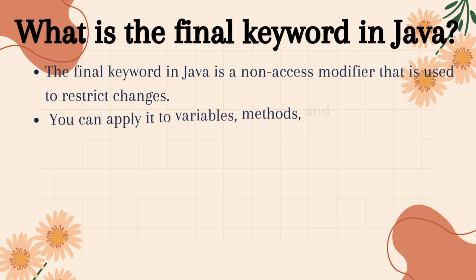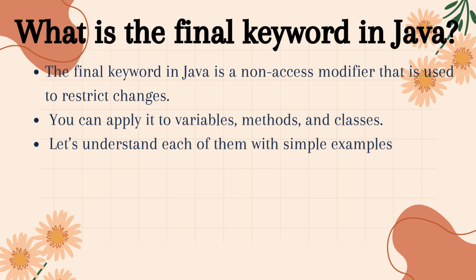The final keyword in Java is a non-access modifier that is used to restrict changes. You can apply it to variables, methods, and classes. Let's understand each of them with simple examples.